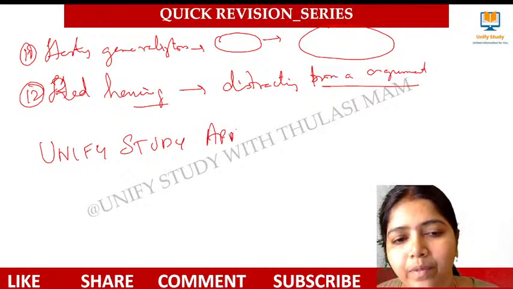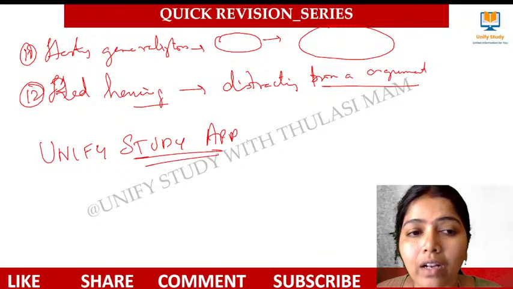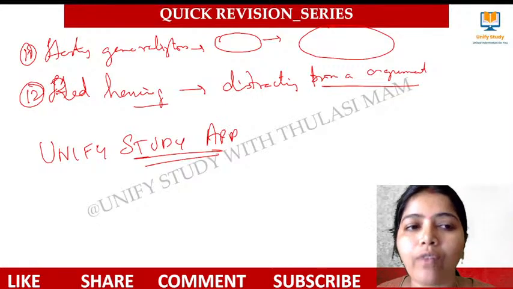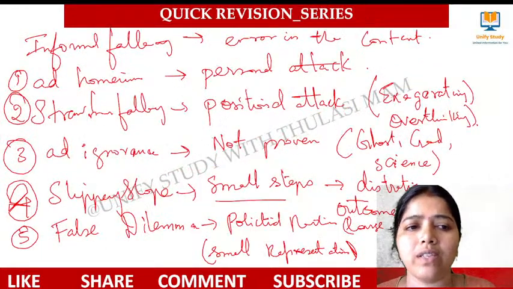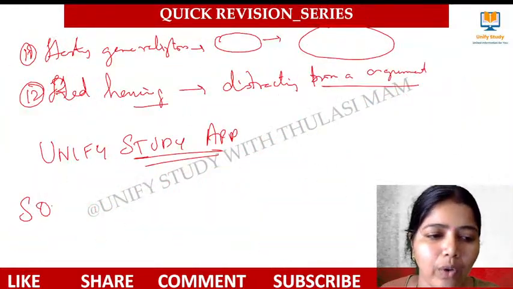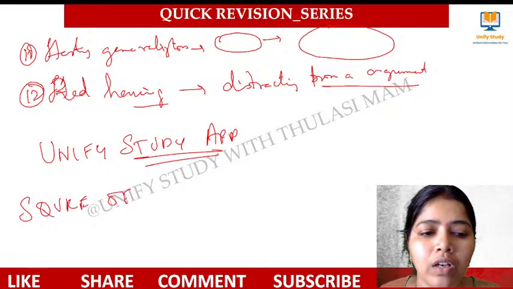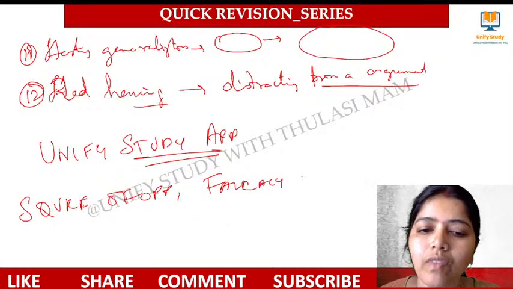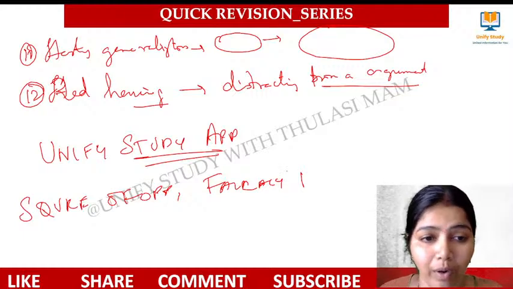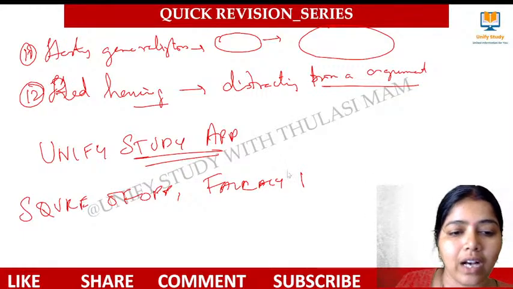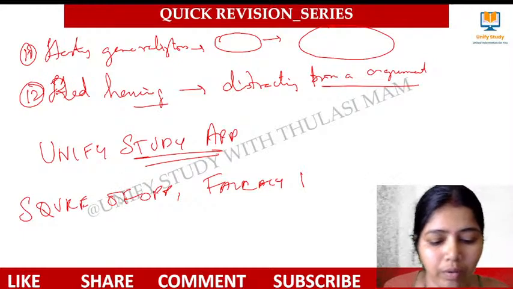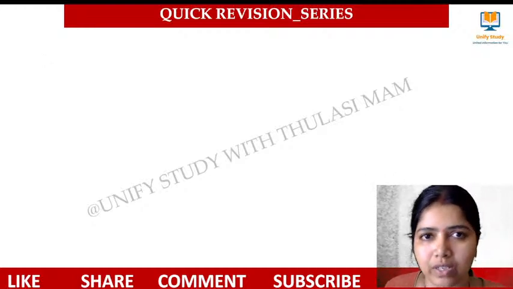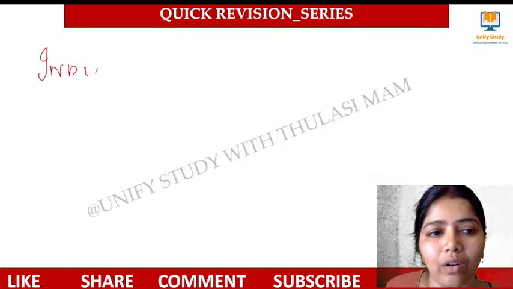On the Unify Study app, for paid learners, we have done so many fallacies. Try to practice them again so that you get an idea of all these things. Try to cover all these fallacies. I'm telling you again and again, you'll be getting questions from square of opposition, and you'll be getting questions from fallacies for sure. With respect to fallacy, we'll be having questions from these things, and we have Indian logic.